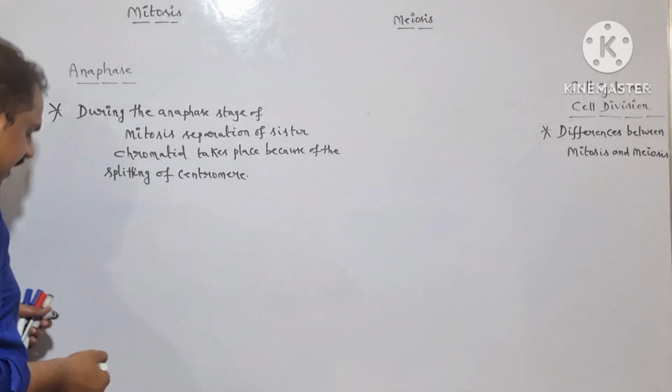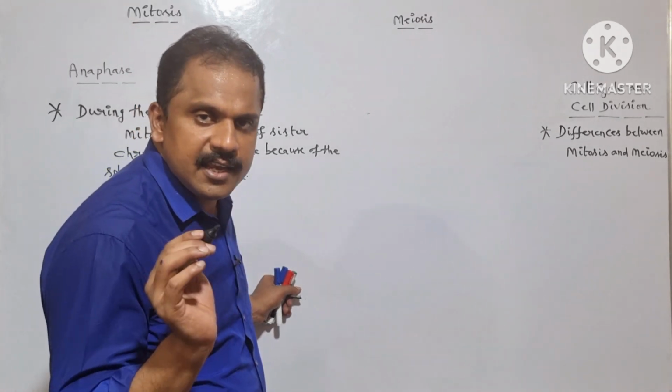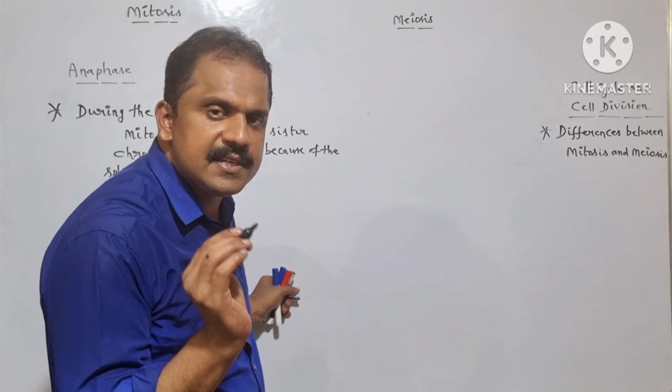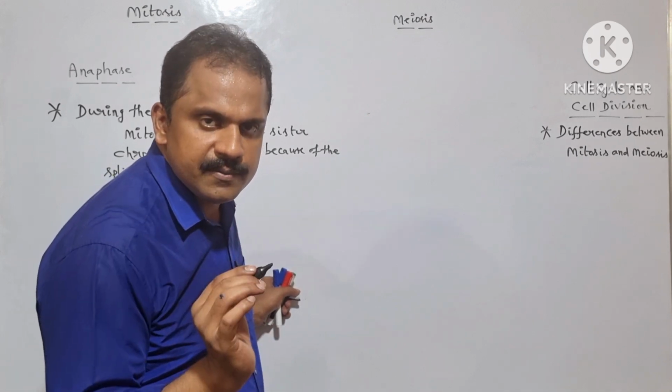But whereas in case of the anaphase stage of meiosis, in general, splitting of centromere does not take place. Here, in case of the anaphase stage of meiosis, only segregation of homologous chromosomes takes place.